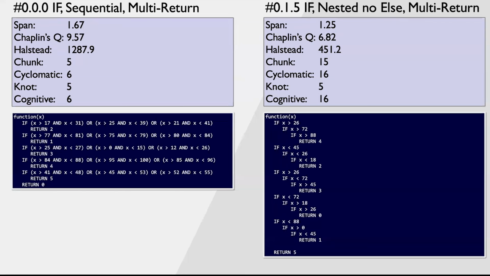In both cases, we have essentially the same algorithm, a bunch of if statements which return different numbers. But notice how on the left-hand side, we have complex Boolean expressions. On the right-hand side, we have a more complex algorithm. And thus, the Halstead is going to be quite different on the left versus right, because on the left, the Boolean expression will be more complex. And then on the right, the cyclomatic complexity will be higher. But the knot count is going to be exactly the same because the shape of the algorithm is unchanged.